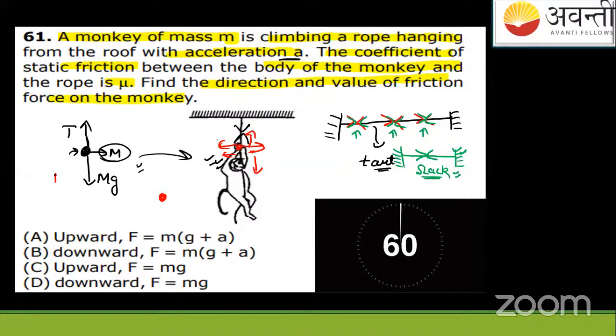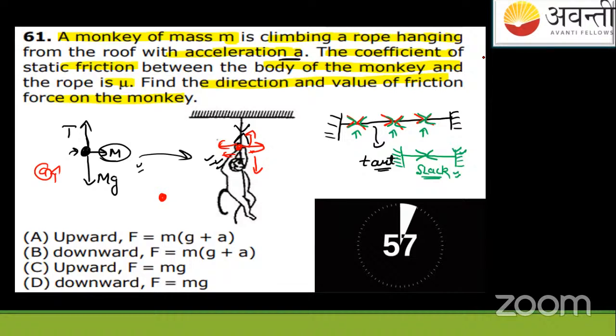Now if it's accelerating up, let me show you the demonstration. See this. Suppose this is the monkey's hands. If the monkey is doing like this, what are we actually doing? I am pushing the string which is ahead of me down. I'm pushing it down, so in reaction, the string will push me up. Why am I able to push this string?